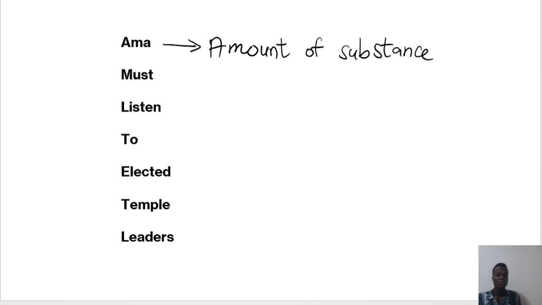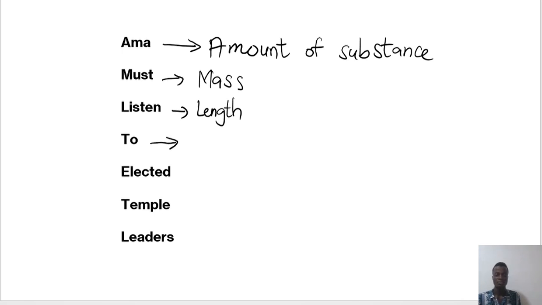Yes. The next one is mass. So it rhymes with mass in a way. That's why we have the mass. So AMA: amount of substance, must for mass, listen is for length. It's length. Someone might say separation, so length, right?